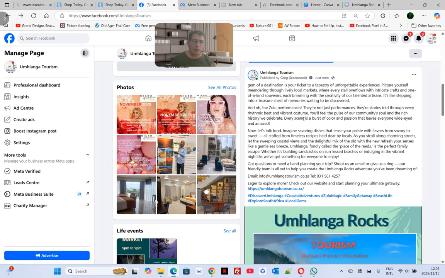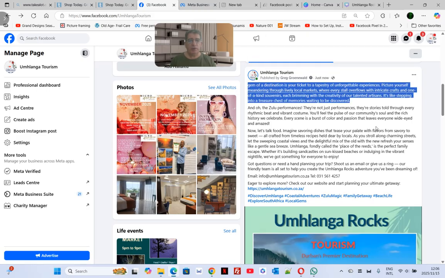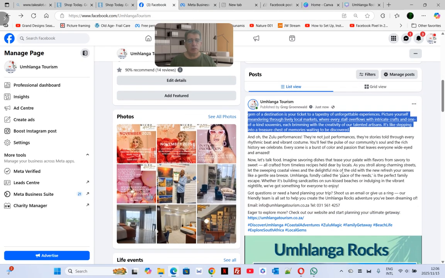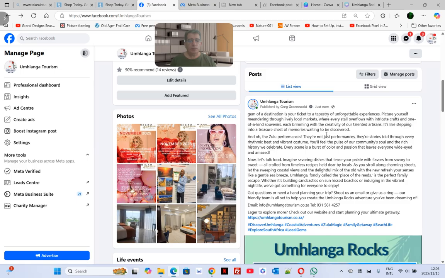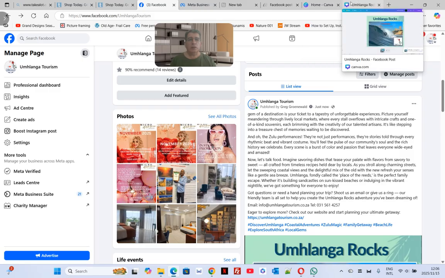Now you might think, it's a long post. People do read it. I've noticed that an essay like this outperforms a small little post like this. Okay, if I was just to post that, oh boy, that's not too good. Let's have a look and see what's happened here. This is actually not showing, and it's good to always check your work.